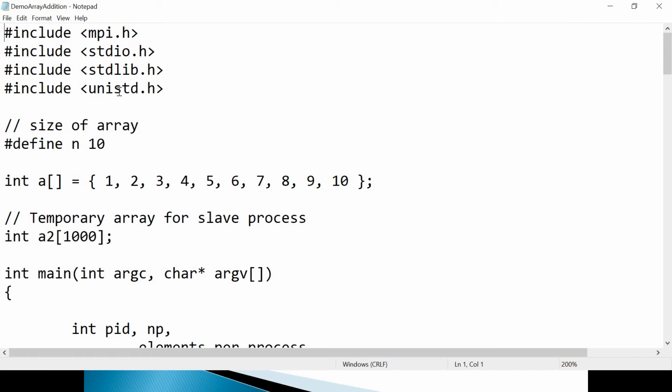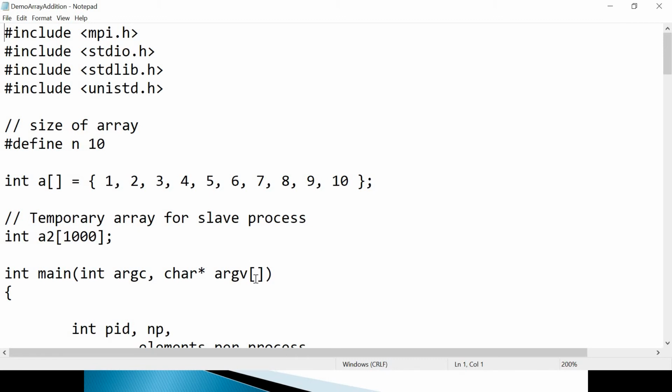So how this array addition is done using MPI is, suppose there are 5 processes I am controlling. The 0th process I am calling the root process, and the remaining 4 I am calling slave processes. So you will have to write the code for root and the code for slave.